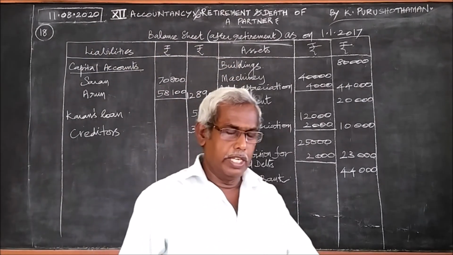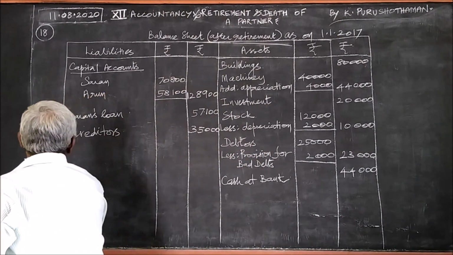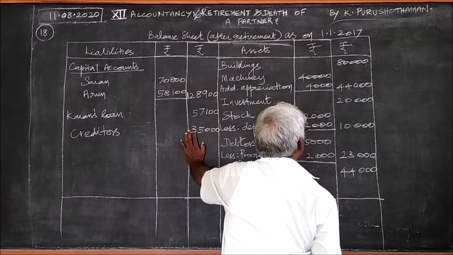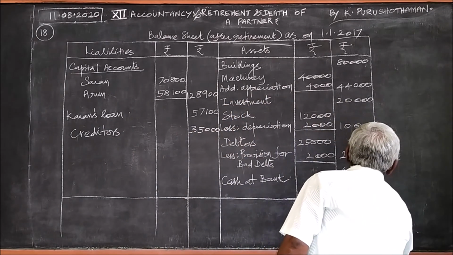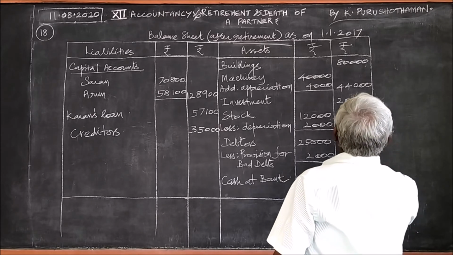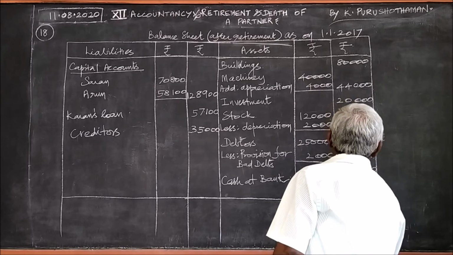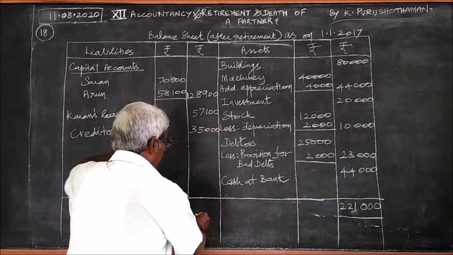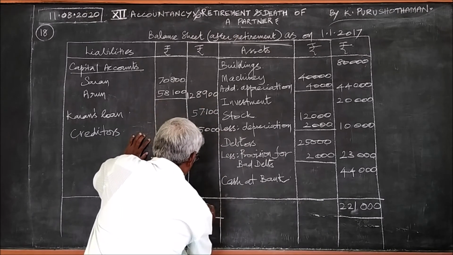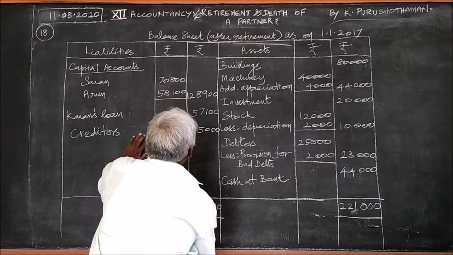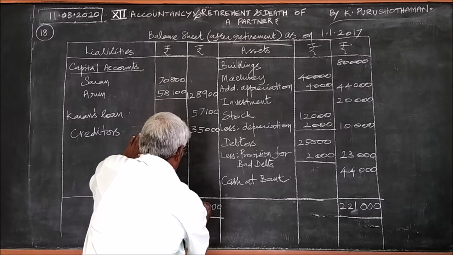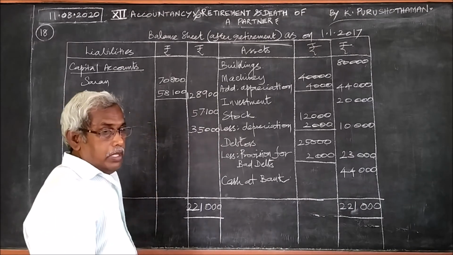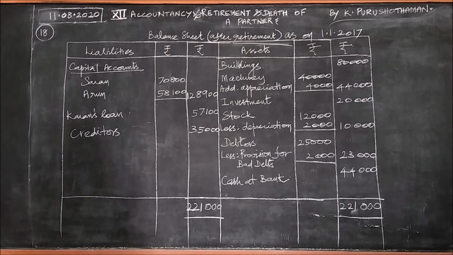We shall find the total, and once again we will revise it, and then we can close the balance sheet. The total, 2,21,000, is coming.